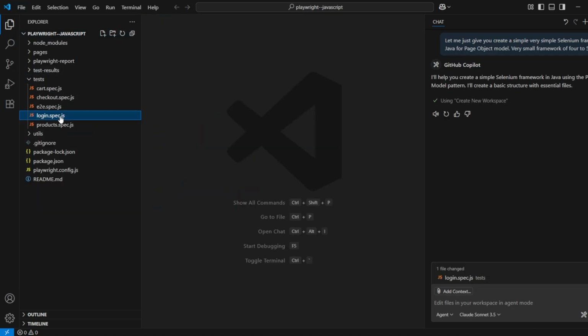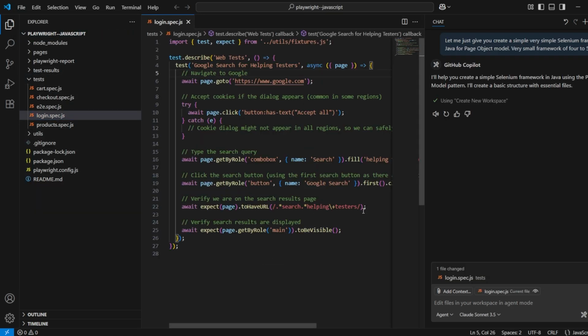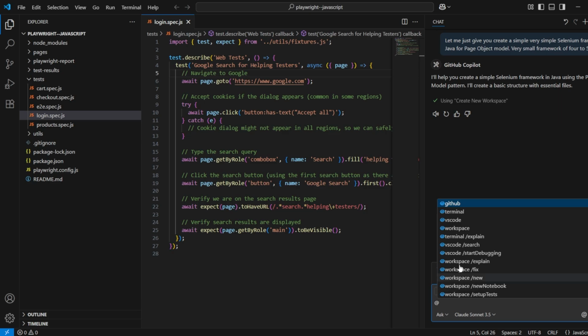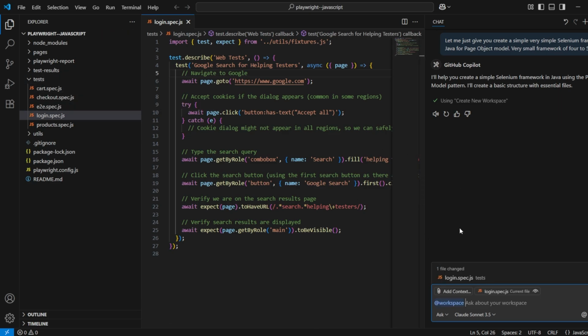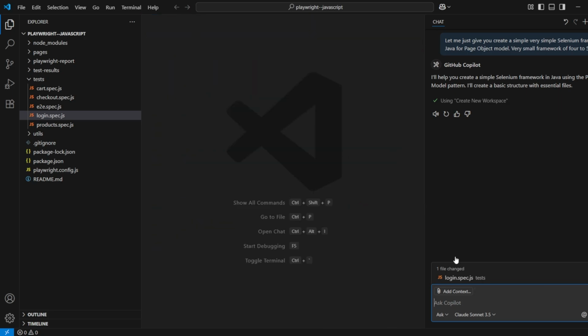So let me give you an example of this Copilot, which will help you basically. If you go in the ask, here you can select the workspaces. If I type the at-sign, you will find terminal, VS Code, workspace, explain. So what it basically means is that when you are asking a question, the at-sign tells what is the scope it needs to search. See, if this is the file selected, if I cancel, it goes.